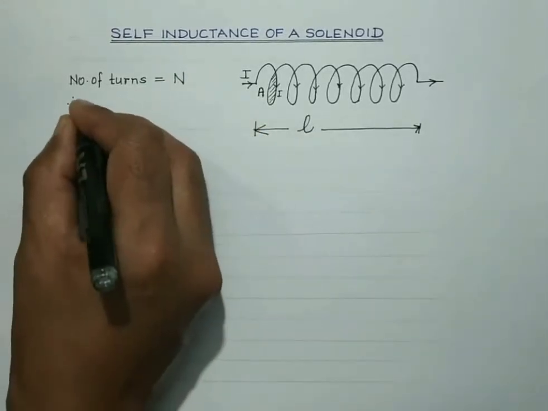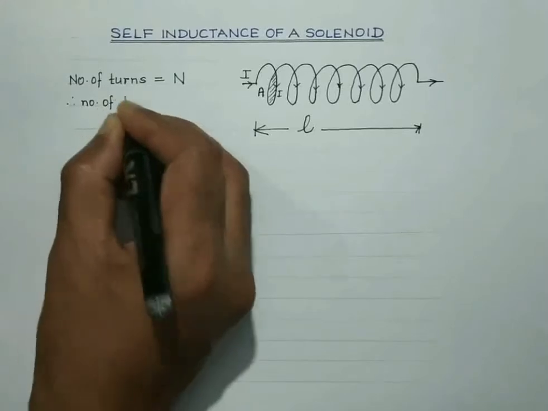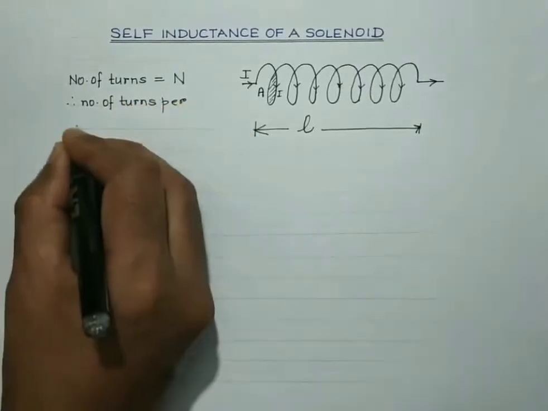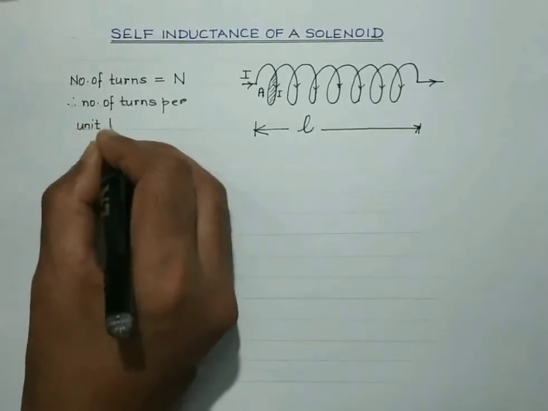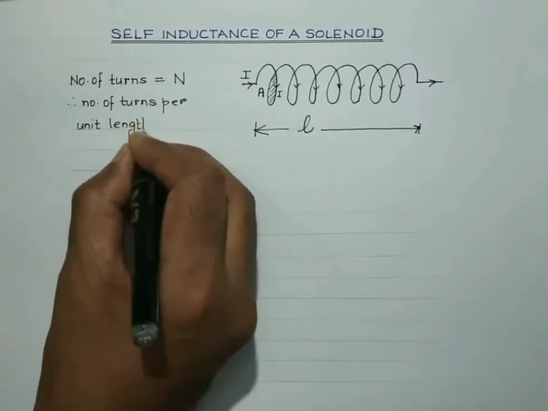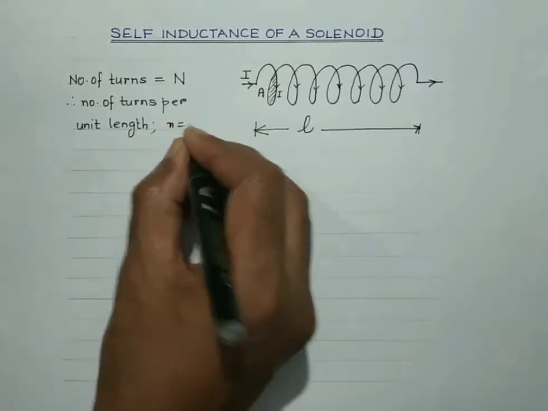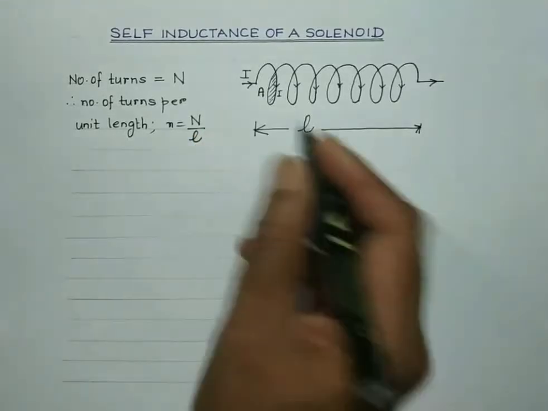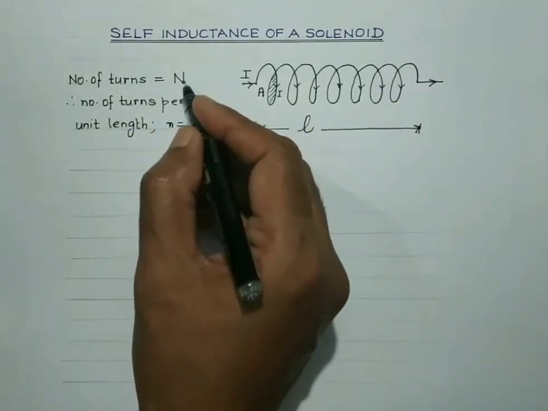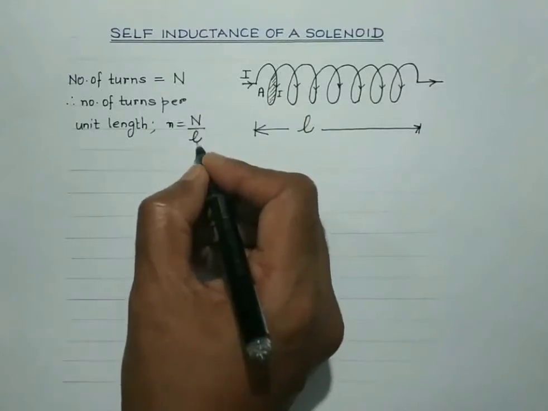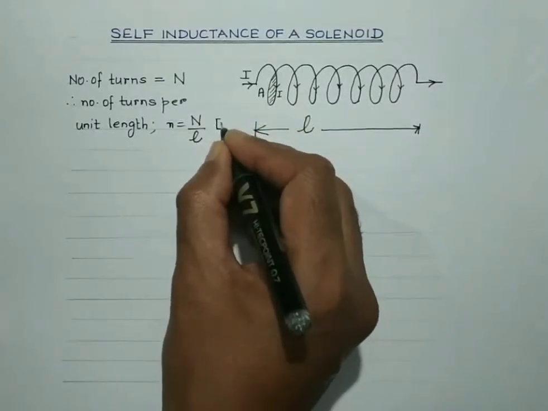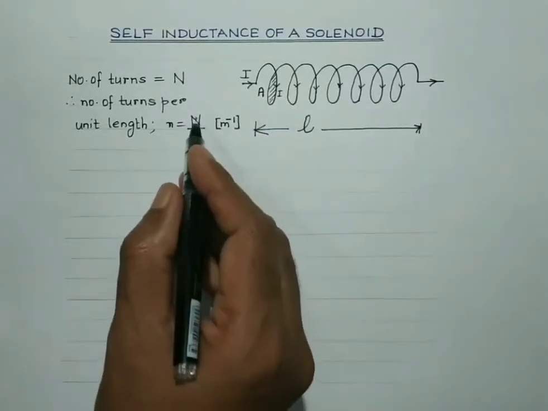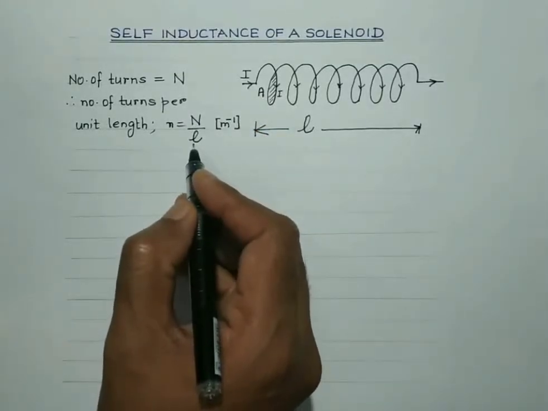Therefore, students, the number of turns per unit length is given by small n, and it is equal to the number of turns divided by length, n = N/L. Number of turns, that is capital N, will not have any unit. But the number of turns per unit length will have the SI unit of per meter. The small n is the number of turns per unit length.